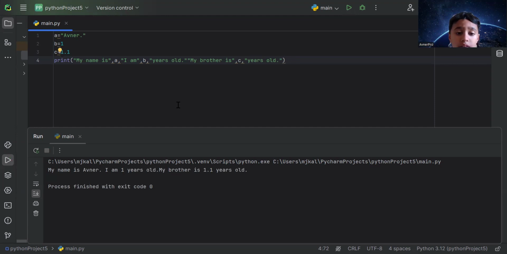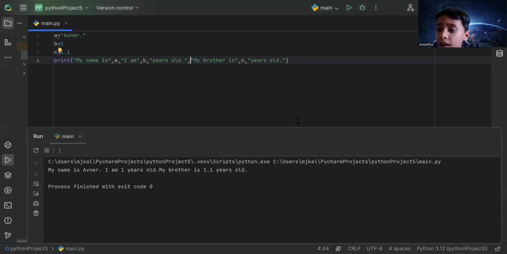Okay, look, now look what it says. It's correct, right? Because my name is Abner, period. I am 1 years old, period. My brother is 1.1 years old, period. Okay? But here, why is it showing this? I want a space. Okay? This is because here I've made something. It's correct, but I need to write a comma here to make it more understandable.